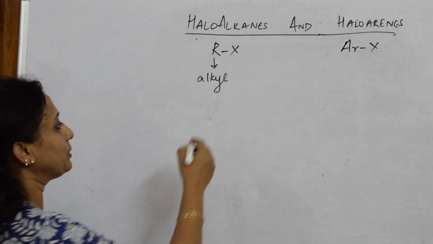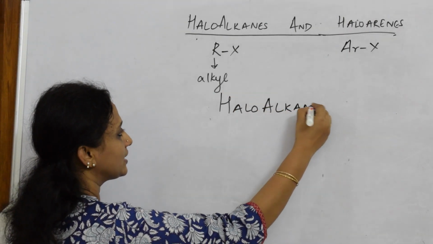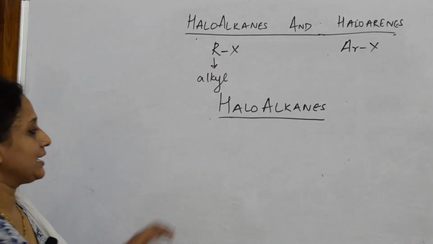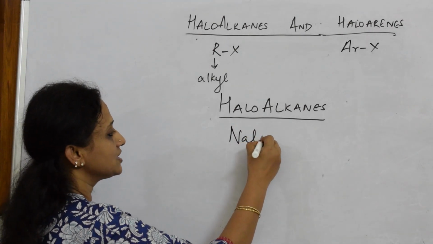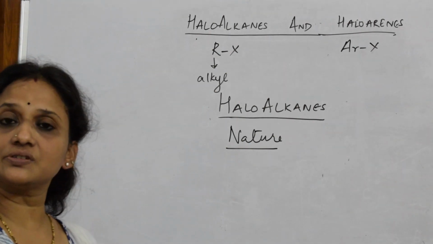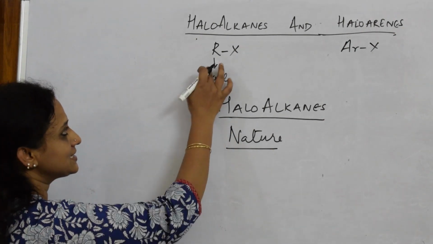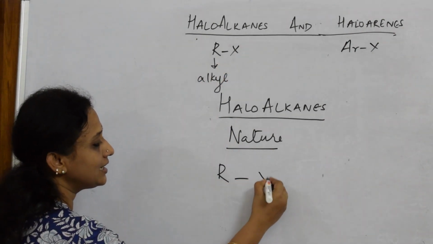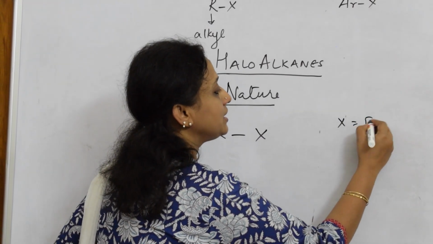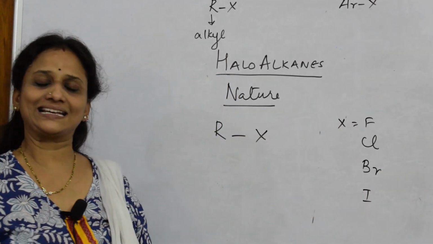Now, first I'm going to pick up this particular chapter, haloalkanes. In haloalkanes, when I said earlier RX, in this particular class of organic compounds, let us speak about the nature. Your reasoning questions are going to start from this topic, nature of haloalkanes. As I said, it is represented as R and X. So what did we discuss? We said X can be fluorine, chlorine, bromine, or iodine. Where do we find this X in the periodic table?